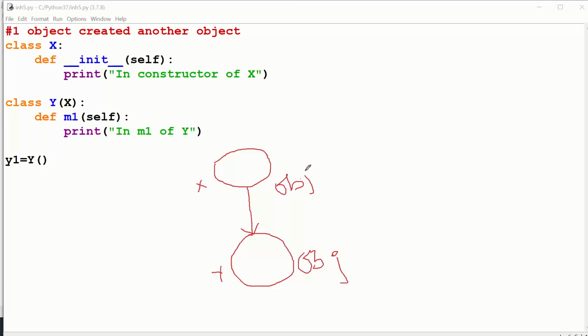That is what I said. So two objects got created, right? It is not stopping only at this X, it is also going ahead and creating another class object.